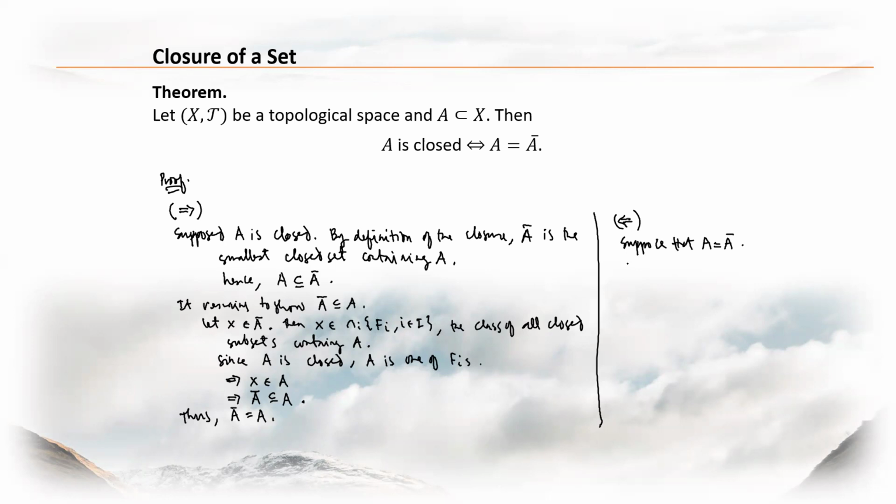Since A bar is closed, and A is equal to A bar, it follows that A is closed. And we're done with the proof.